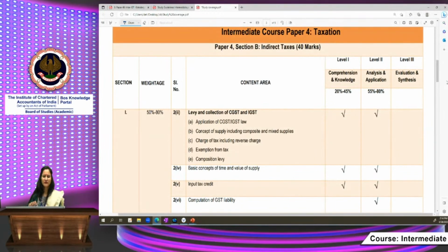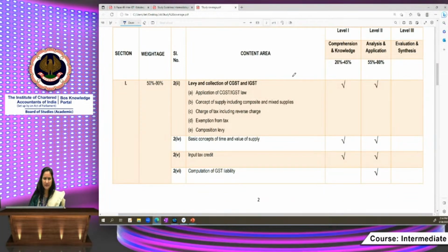This Paper 4, Section B, Indirect Taxes, is for 40 marks, right? Then Section 1. Section 1 basically covers all the substantive provisions and it has the highest weightage, 50 to 80%. You need to bear this in mind. This section covers all the basic fundamentals of GST, so you must attain a lot of conceptual clarity in this section, especially before going forward to another section.